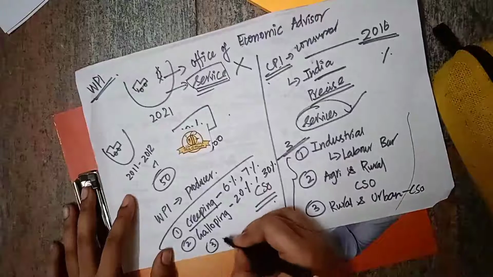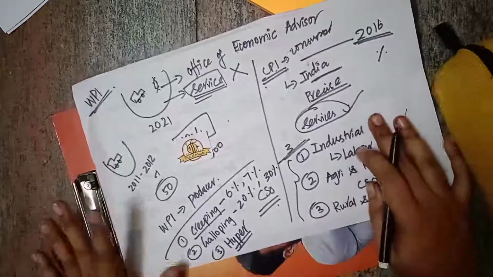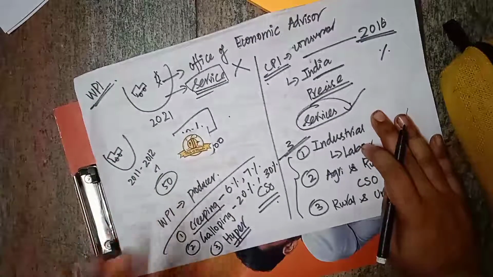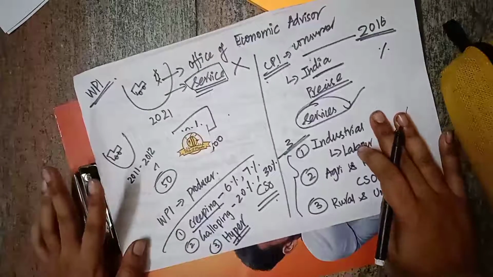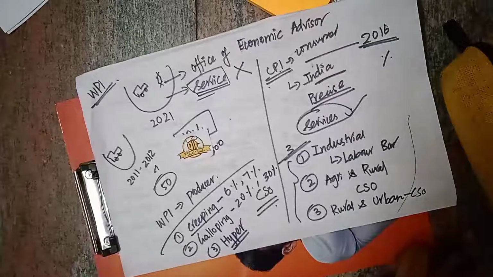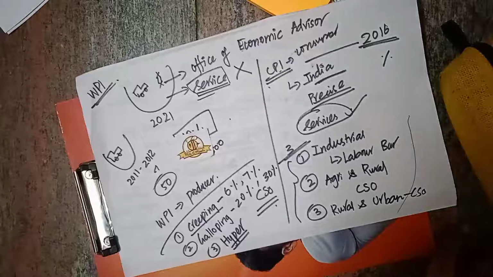The third one is hyperinflation. It is the worst case. Creeping inflation is mild and actually okay. It acts as an incentive for the producer. But galloping inflation is bad compared to creeping, with two-digit inflation, 20% inflation, 30% inflation. In hyperinflation, trillion-level, billion-level inflation is called hyperinflation. So these are certain types of inflation.